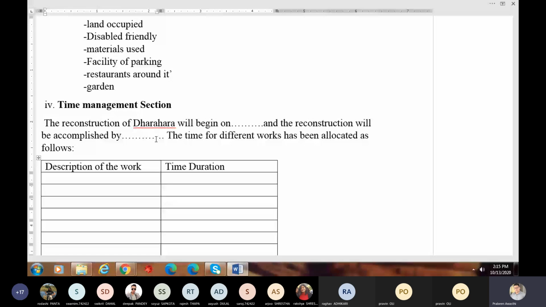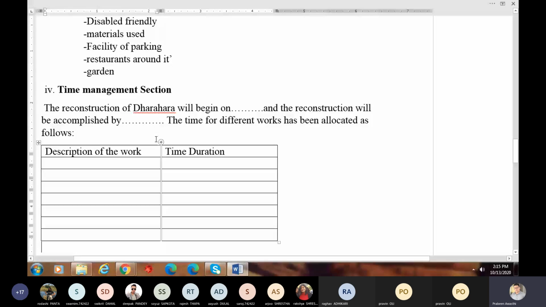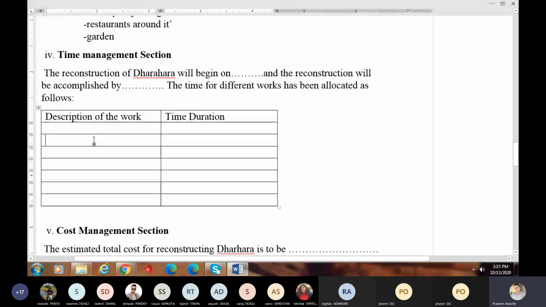Now here, description of the work. If you are going to reconstruct the Dharara, so engineering survey, 2 months. Clearing the site, whatever time you give. Then collection of raw materials, this time. Construction, this time. Construction of the restaurants, this. Garden, this time. Miscellaneous, this time. So show total time here. It is easy thing. After that, same case, cost management section.